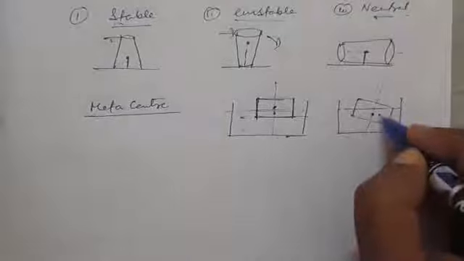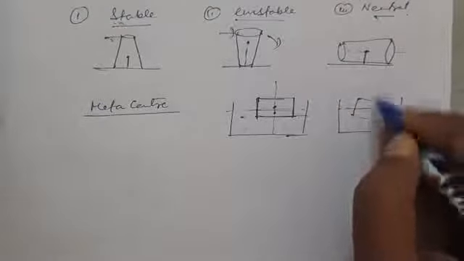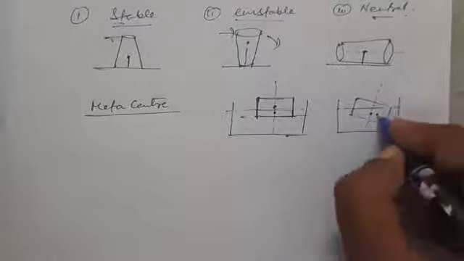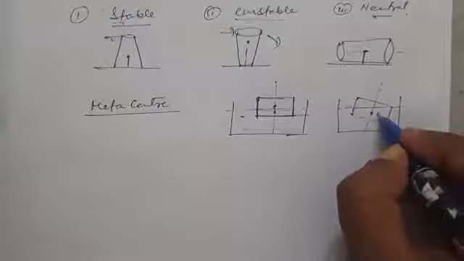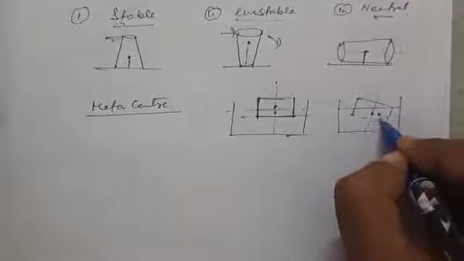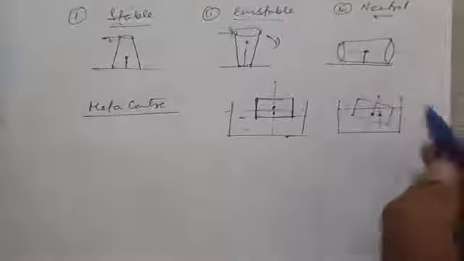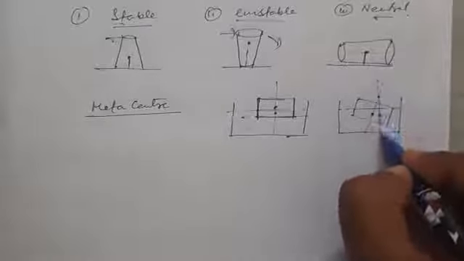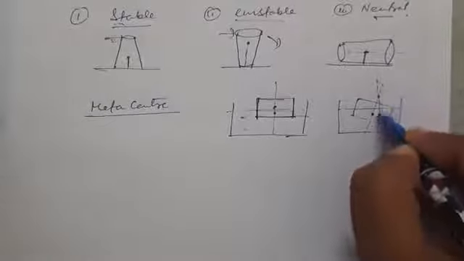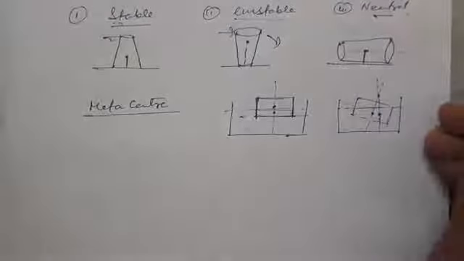Now if we draw another straight line, sorry, this point was the center of buoyancy. Now if we draw a line perpendicular or straightforward, the intersection of this line and the original center line is known as the metacenter.